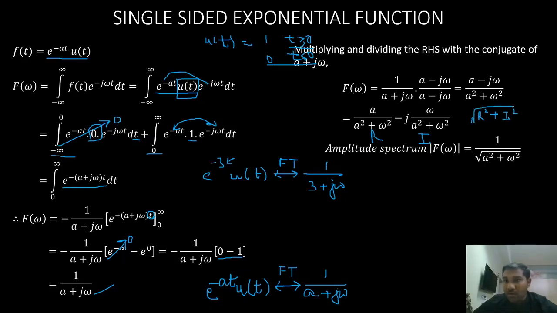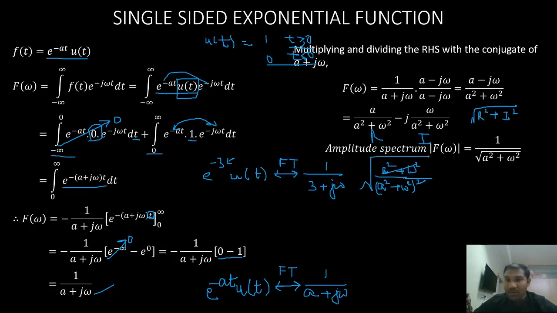Square of this is a square by a square plus omega square whole square, and this is omega square divided by a square plus omega square whole square. If I add both of them, I'll get a square plus omega square divided by a square plus omega square whole square. So this gets cancelled and I'm left with 1 by a square plus omega square.